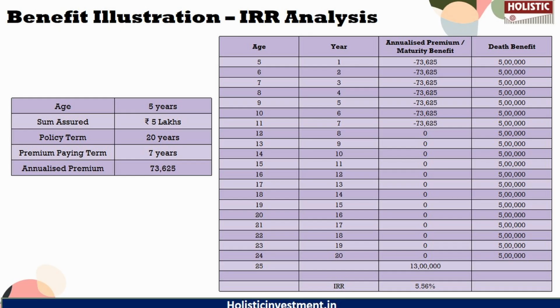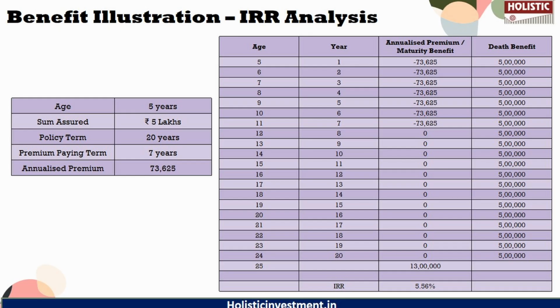Let's, for calculation purposes, assume that a parent of a 5-year-old opts for the LIC's Amritbal plan option 1. The sum assured is 5 lakhs, the policy term is 20 years, and the premium paying term is 7 years. Here the child is eligible for a maturity benefit at the age of 25 years, and the annualized premium the policyholder is going to pay is 73,625 rupees. If he pays the premium for 7 years, he is eligible for the maturity benefit at the end of the policy term, including the guaranteed addition, of 13 lakhs. The IRR for this cash flow can be calculated as 5.56%.